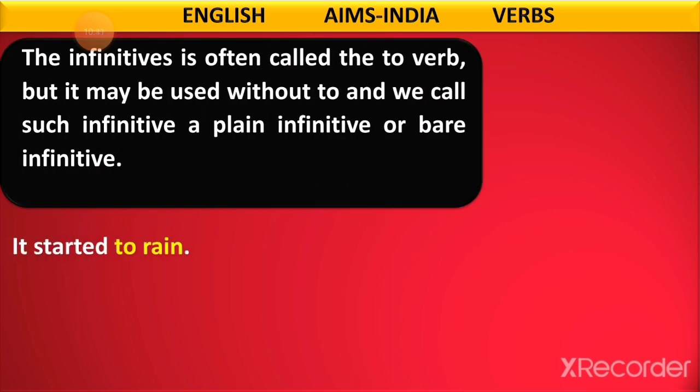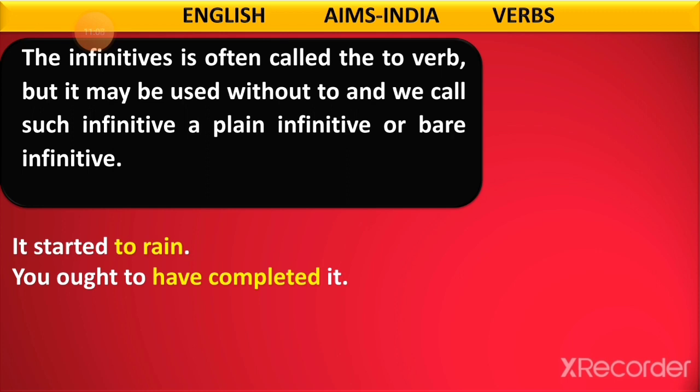Now hope you are all clear with this and you understood the concept. Now we'll see the infinitives: where do these infinitives come? These infinitives come in non-finite verbs. The infinitive is often called the to-verb, but it may be used without to, and we can call such an infinitive a plain infinitive or bare infinitive.